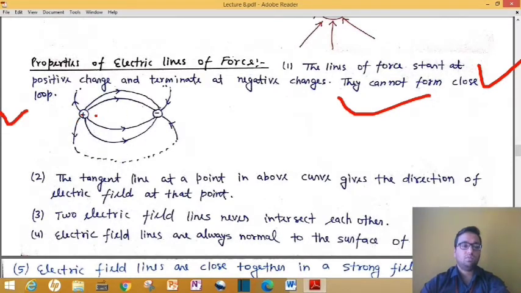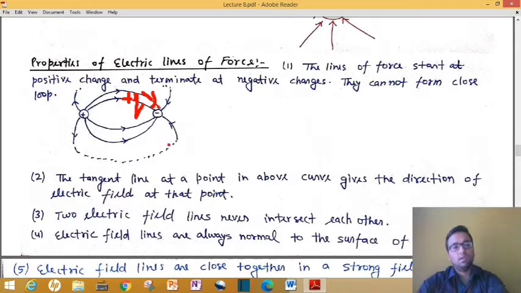Like here we have a positive charge and here we have a negative charge. Always from the positive charge the electric field line originates, meaning the direction of the electric field is away from the positive charge and towards the negative charge. That's why it is true for the electric field line also. If you place any third charged particle over here, plus q, it will move along this electric field, along the force it is experiencing. However, here also we have some more points to discuss, but for now just read the property only.